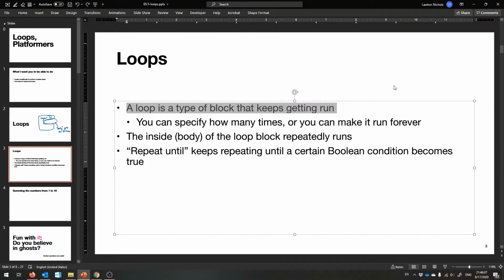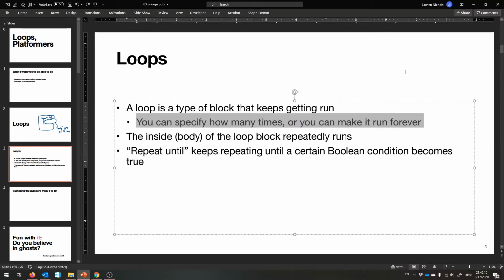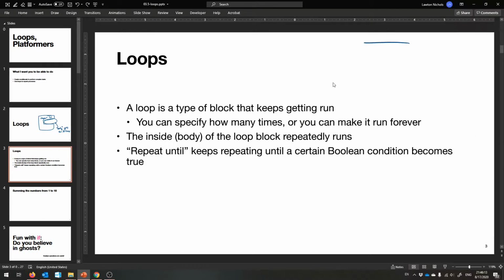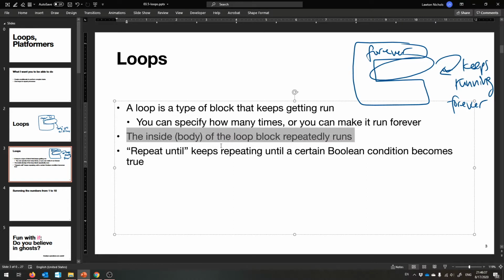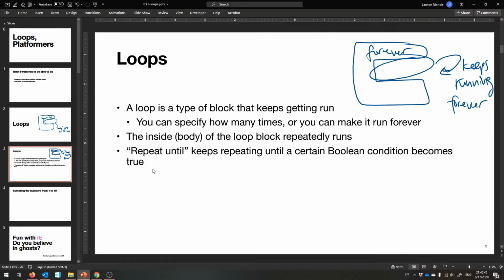So a loop is a type of block that keeps getting run, and you can say how many times, and you can also make it run forever. There's such a thing as a forever block that runs its body until the end of time. So that just keeps getting run, which is fun to think about, and that'll be useful in a little bit. It's the body of that loop block that keeps getting run repeatedly, and you can put anything in there. You can put loops inside of loops if you wanted to, no problem.